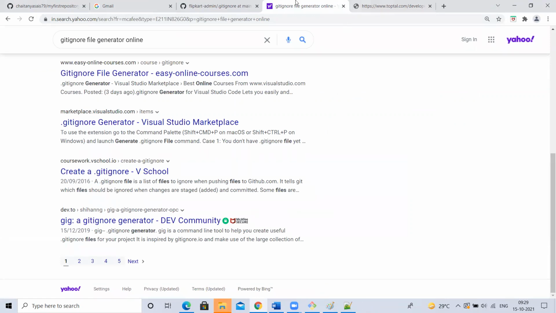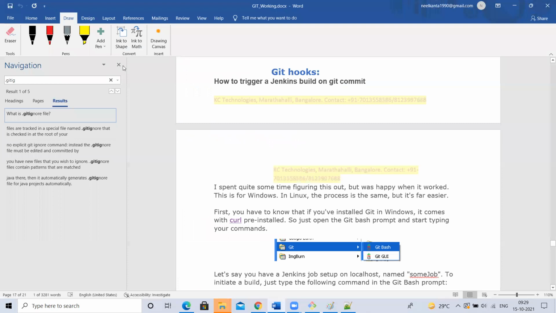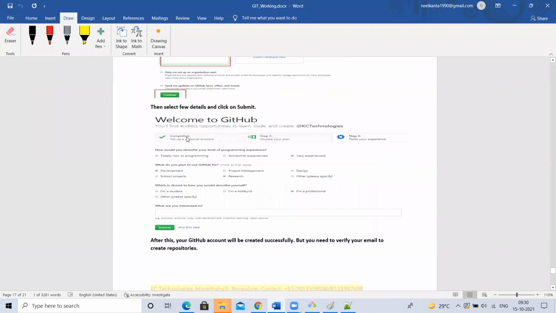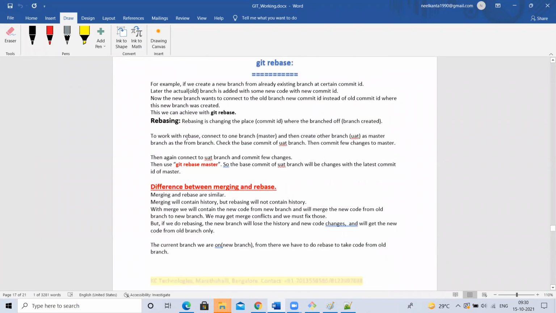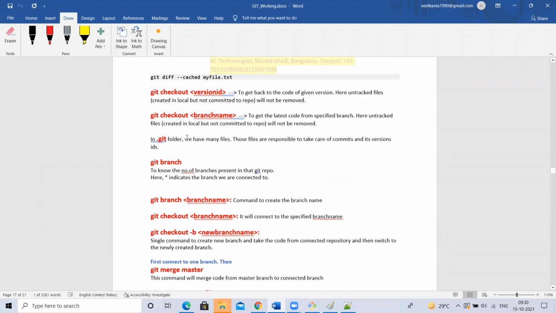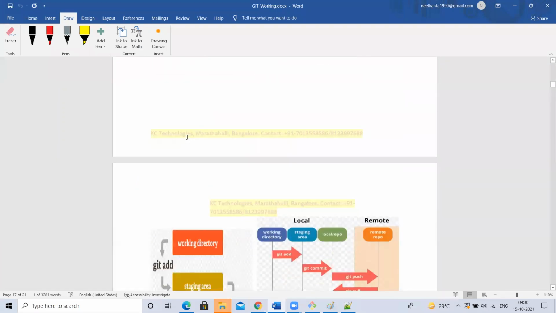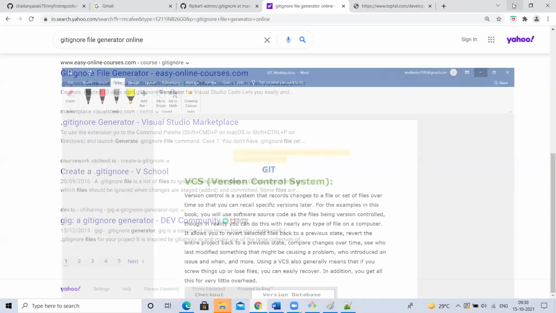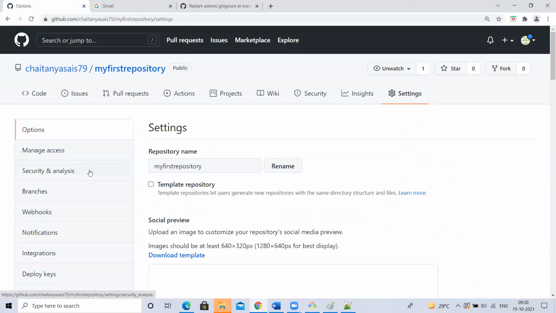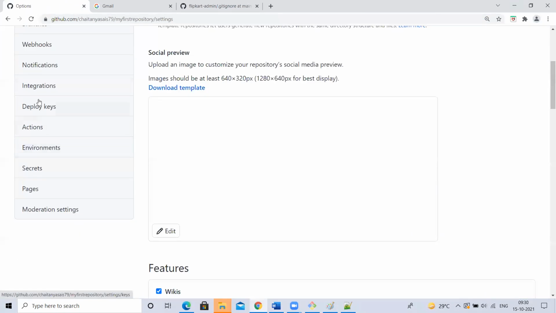Yes, sir. Okay, so that's it for today. Do you have any questions? So Git rebase is one of the very important topics, but time is not sufficient. I'll discuss that in the next session. Okay, almost I discussed the important commands, whatever we need. Maybe one class is enough to complete Git and GitHub. Okay, anything on GitHub in the admin part? I'll discuss that. And Git Actions, I'll just explain a few things.